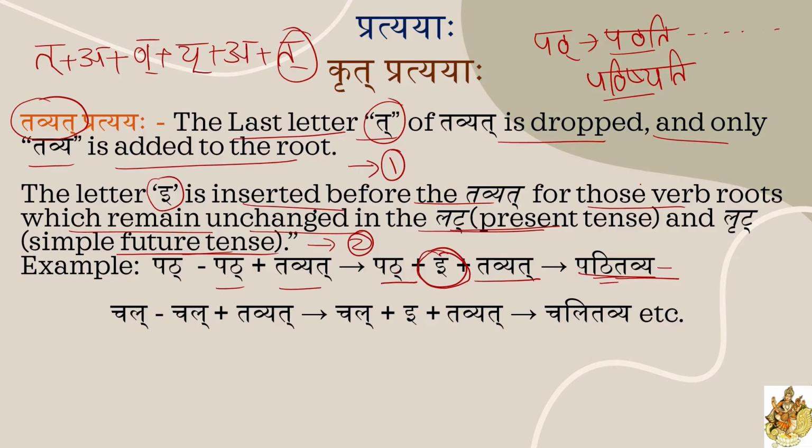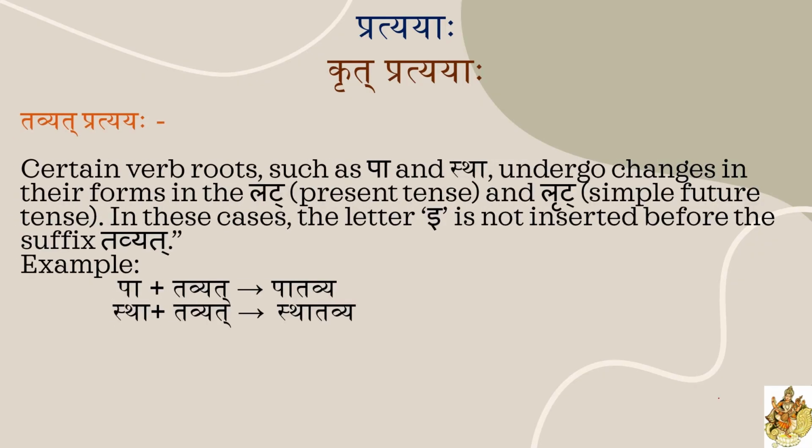Understood? Second example, chal plus tavyat, chal tavyat, before tavyat we added E, that means after the dhatu and before tavyat, in between dhatu and pratyay we are adding E. Chalitavya, this is the second example. This pathitavya and chalitavya are the root words. Okay, these two are root words. Some dhatus remain unchanged in lat lakar, present tense, and future tense. Such type of dhatus are getting the letter E before tavyat, right?